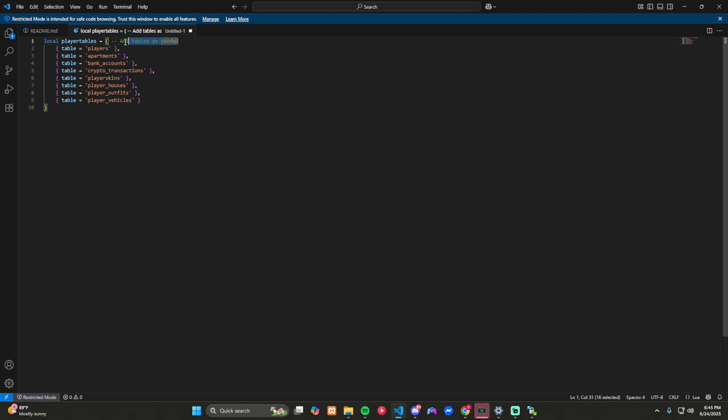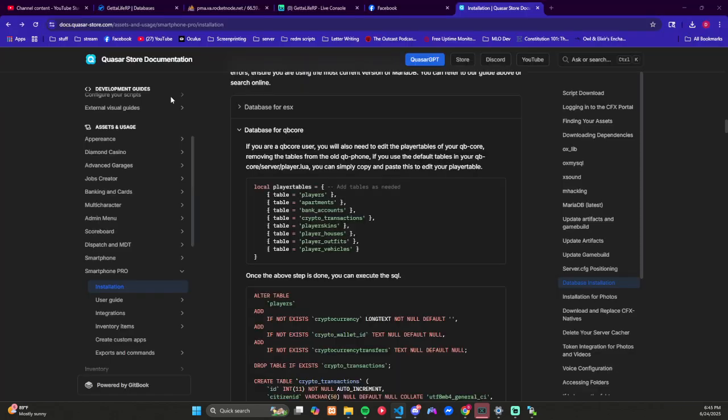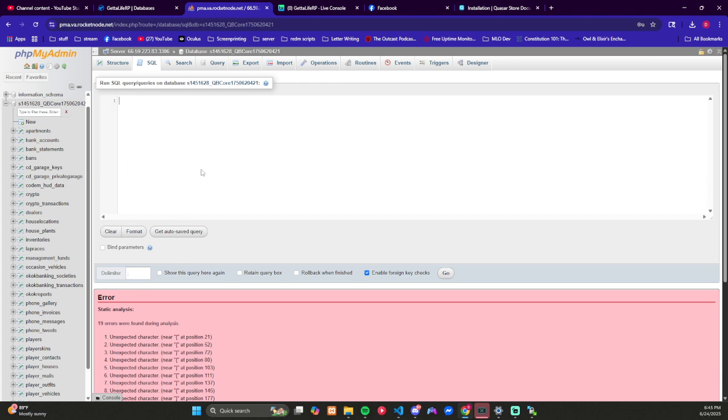Okay. So we need to take this. Let's try taking this out. I think that's usually our problem with these. Copy. Go back to our other page. We're going to clear this and drop this in and see if it takes. Nope, it's still showing a syntax error.